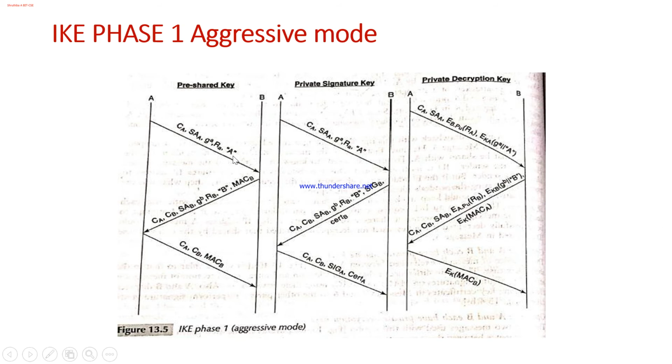In the aggressive mode, again we have three concepts. First, pre-shared keys, where the keys are already shared, and they rely on that concept.